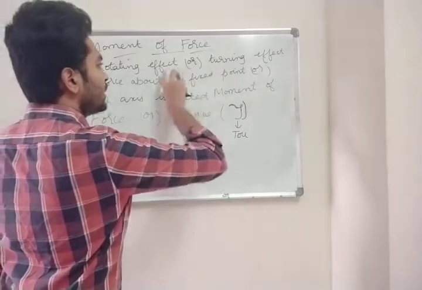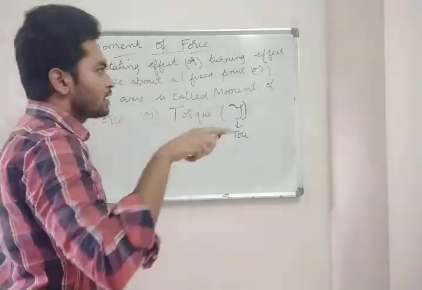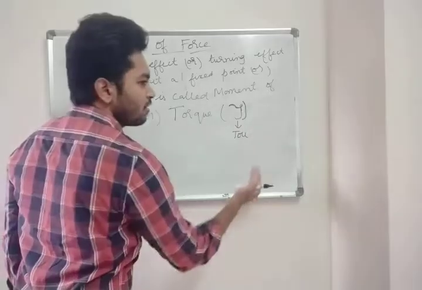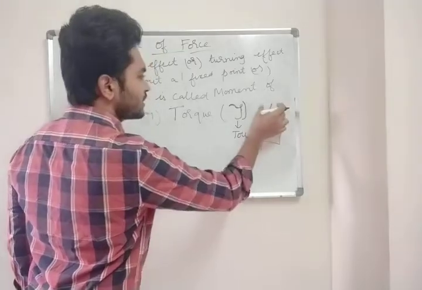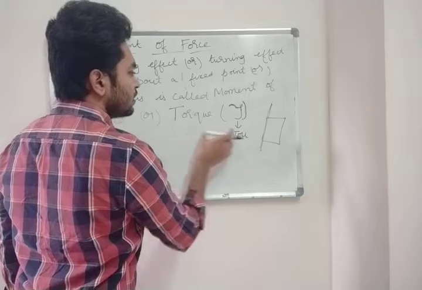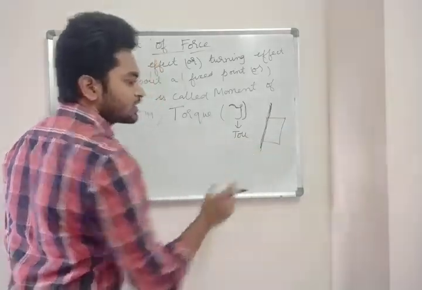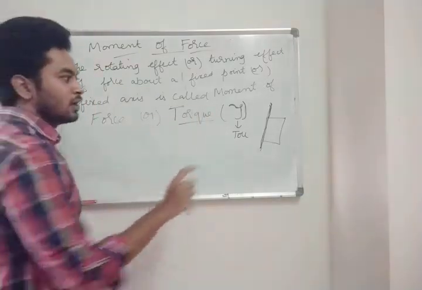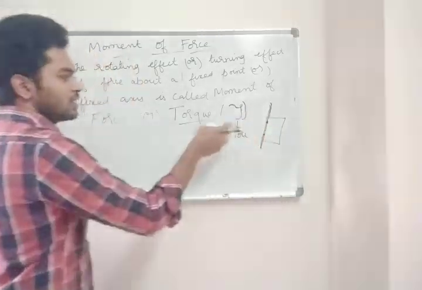The screw and your wrench, you are turning it. Of force about a fixed point or fixed axis. In the door you have seen the fixed axis. This is your fixed axis. The force applied at the hinges about the fixed axis is called torque. Simply you can call it like that.